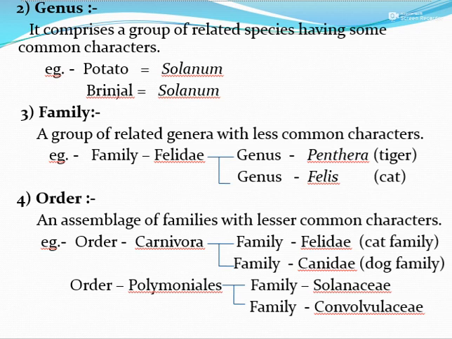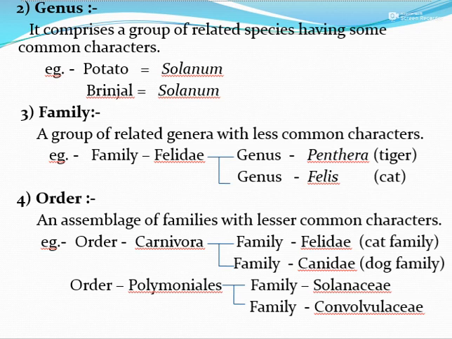Another category is the genus. It comprises a group of related species having some common characteristics. In the species we have the maximum common characteristics, but at the genus level the common characteristics get reduced.